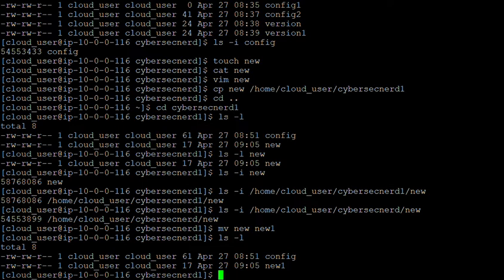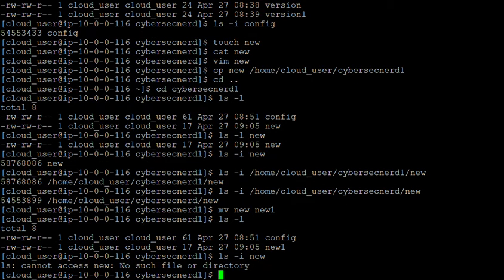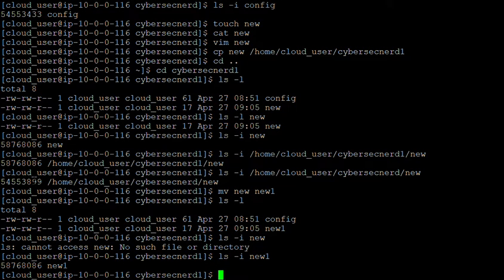So the inode related to the file new should be the same as that of new one. So ls -i. Yeah, sorry. So you can see this is the inode related to the file new, and a similar inode is related to the file new one. So when we use the command move, we are only renaming that particular file, but nothing is changed about the file. Only the metadata related to that file is getting changed.